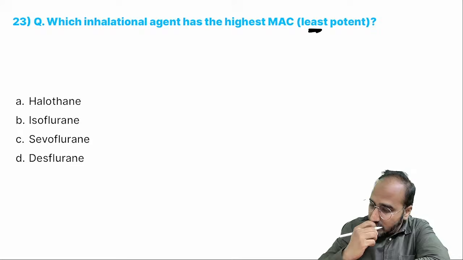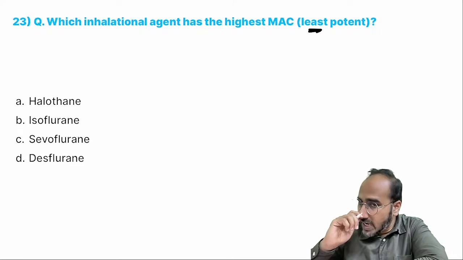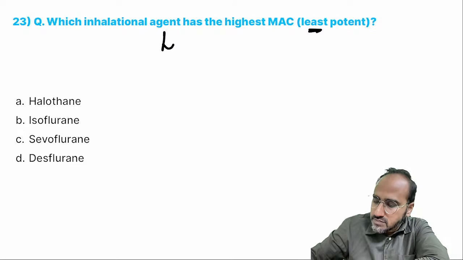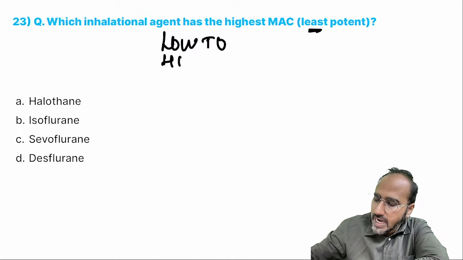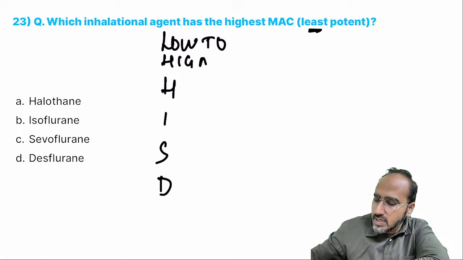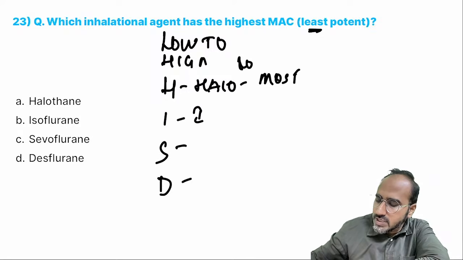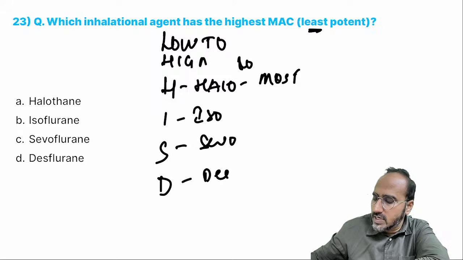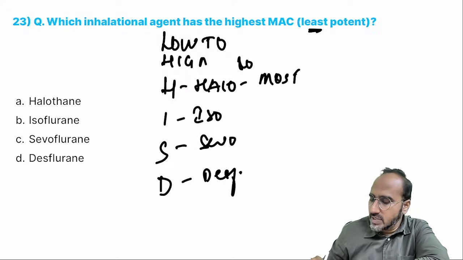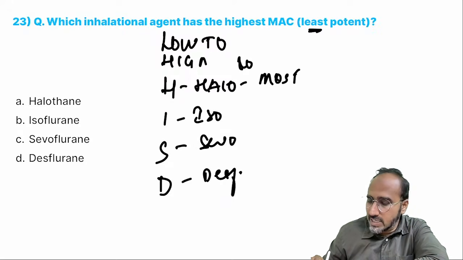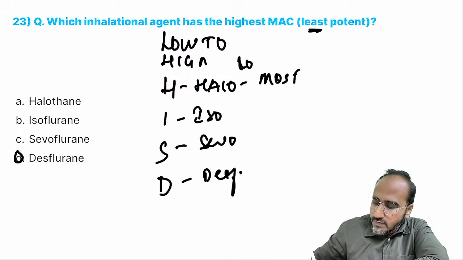Now, guys, look over here. The question was which inhalational agent has the highest MAC value. The mnemonic for low to high MAC is HISD. H stands for halothane. Halothane has a low MAC value, hence it is the most potent. Then isoflurane, then sevoflurane, then desflurane. Desflurane has a high MAC value, hence it is the least potent. So over here, what's the answer? Desflurane.